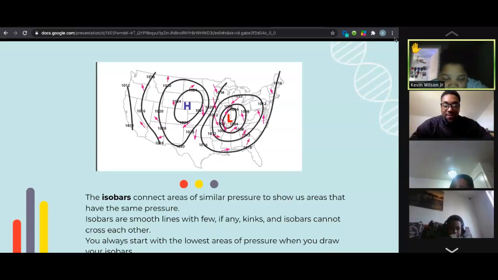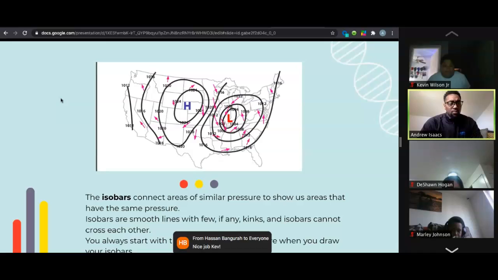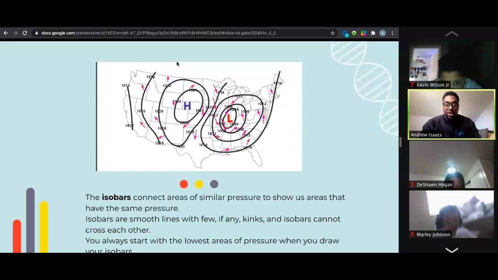The isobars connect areas of similar pressure to show us areas that have the same pressure. Thank you. So we're looking here. We use these isobars to connect areas with the same pressure, right? So if you see here, we have Oregon and then we have California. The air pressure is the same. They both have air pressure of 1012. So you connect the isobar where the air pressure is the same. And all throughout this map, everywhere you see a bar, those places have the same air pressure. So great job with that, Kevin.